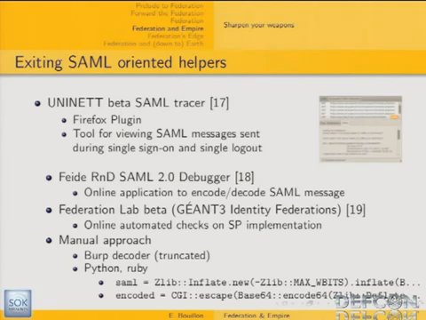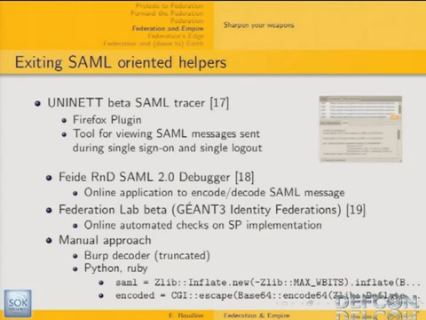I've listed some of them here, at least all those I know of. You've got the Uninett SAML tracer, which is a Firefox plugin that allows you to see the decoded SAML tokens that your browser is receiving and sending. You have the SAML debugger, the FIDO SAML debugger. It's an online application that allows you to submit a token, either encoded or decoded, and then you receive the answer, which is either decoded or encoded. And the last one is a really interesting one.